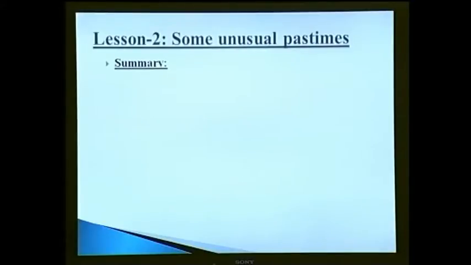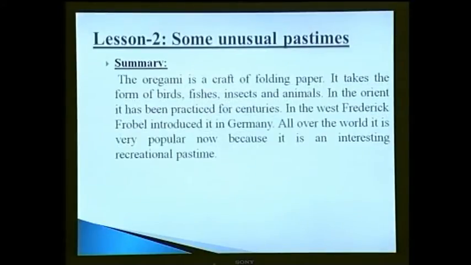And let us go to lesson 2 of this same unit. There are some unusual pastimes. Let's have a look at a summary of this passage. Origami is a craft of folding paper. It takes the form of birds, fishes, insects, and animals. In the Orient, it has been practiced for centuries. In the West, Friedrich Froebel introduced it in Germany, and all over the world it is very popular now, because it is an interesting recreational pastime.